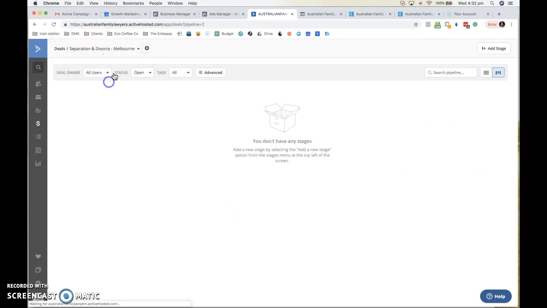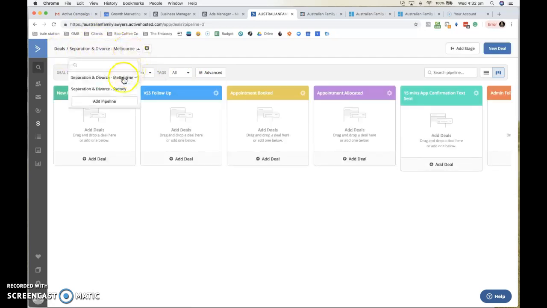But I have set up two separate pipelines in here. So to scroll through them, just drop down at the top here. So separation, divorce, Melbourne, separation and divorce, Sydney. So based on that previous automation we just went through, they'll either get added to VSS follow-up in Sydney or VSS follow-up in Melbourne for the Melbourne one.